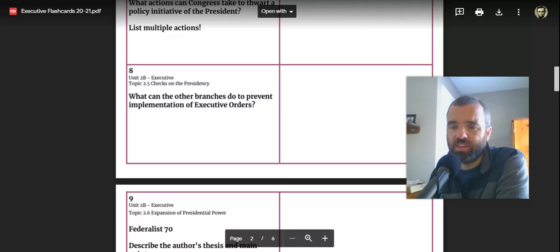Obviously, Congress can influence the heads of these agencies as well and not confirm them, although that wouldn't necessarily be trying to stop implementation directly. But I think passing a law is probably the easiest way for Congress to try to prevent implementation, or taking action in the court system. And then funding. Funding is another way in which Congress can remove funding from government agencies, make it harder for them to carry out their roles.